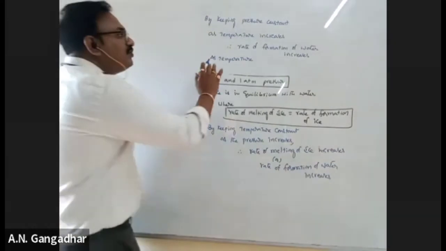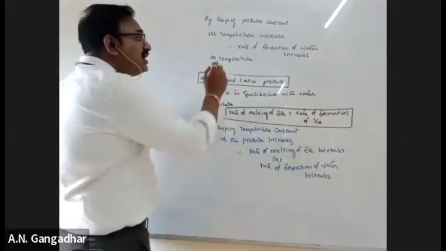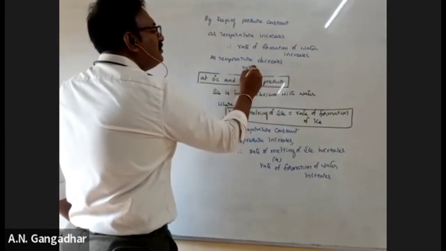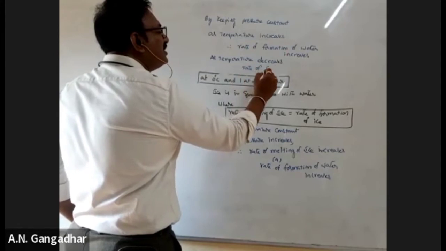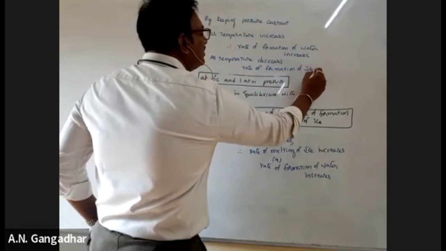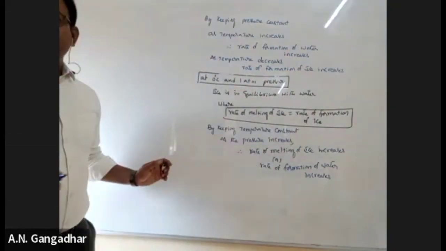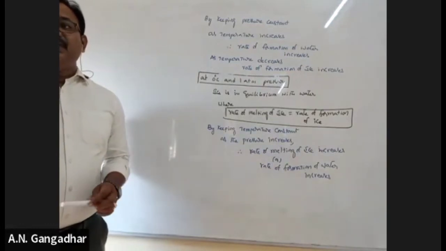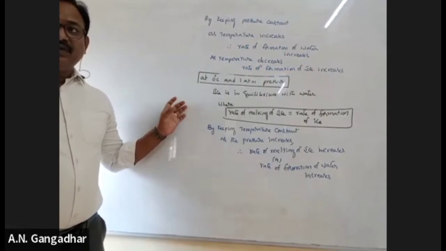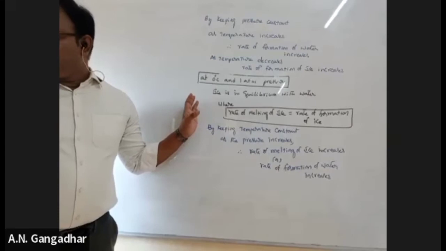So, as the temperature increases, the rate of formation of water increases. As the temperature decreases, the rate of formation of ice increases. So this is the first equilibrium. Have you written this, all of you?